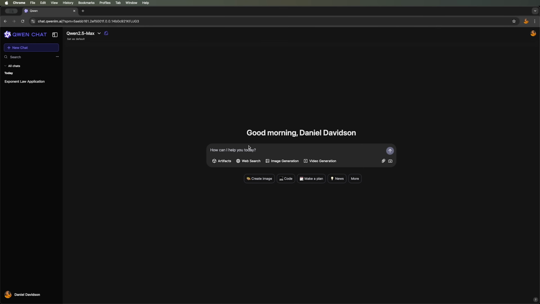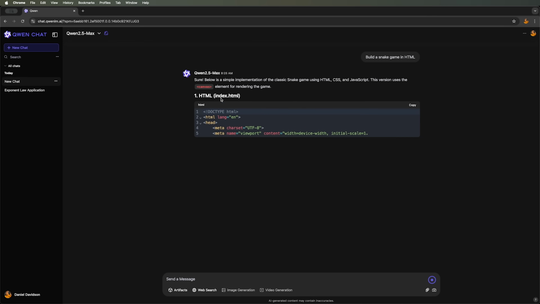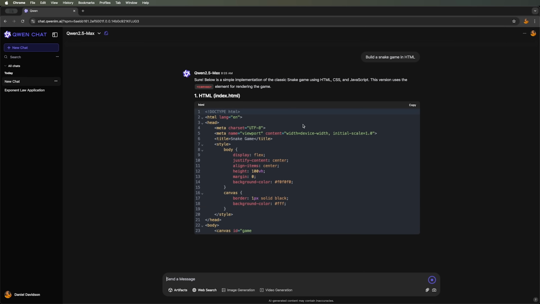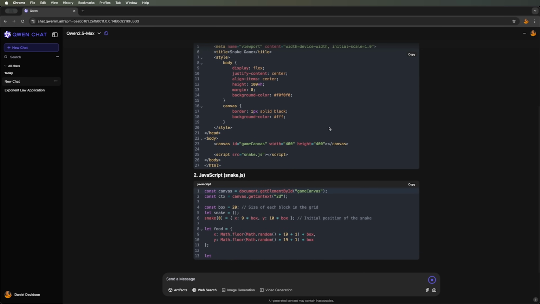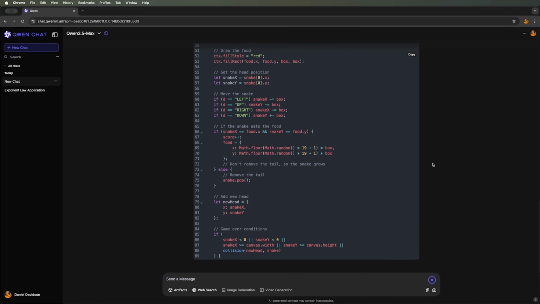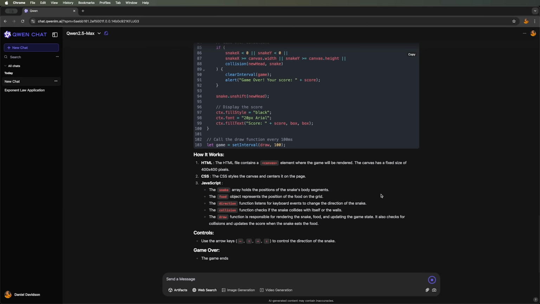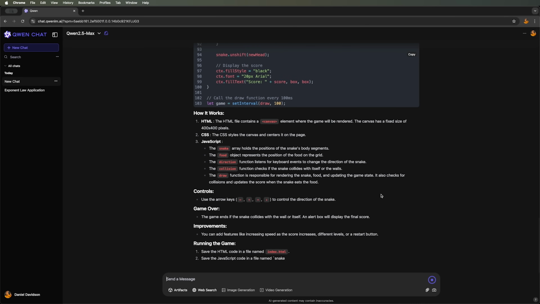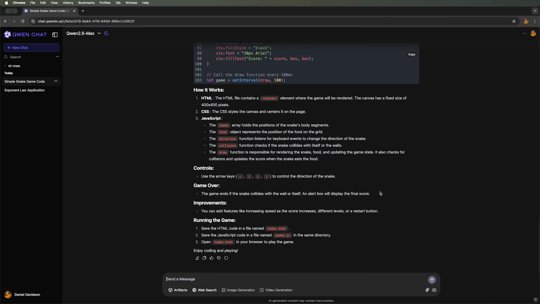Next, let's start a new chat and ask it to create a simple snake game using HTML. We can see that Qwen 2.5 Max is developing the game using HTML, CSS, and JavaScript. The generation is in progress. Once the code is ready, we'll test the game in a browser. The model provides an explanation of how to run the game.